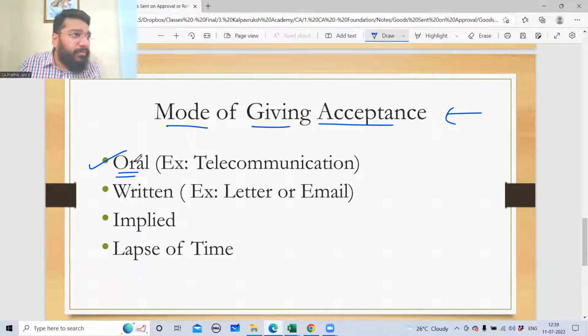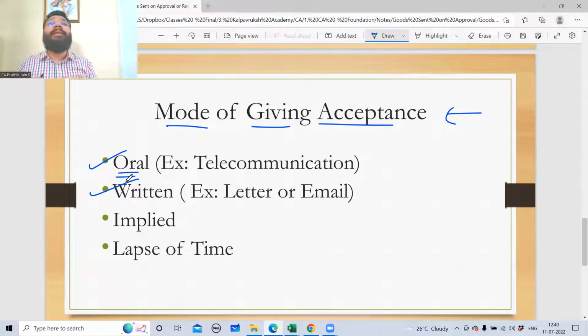Any problem in understanding this? No problem. Second is written acceptance. I'll send an email saying, my dear customer, I have sent you these goods. Within 30 days, kindly send me the acceptance. You're sending an email or a letter. The opposite party says, you sent me an email, so I'll also give you one. Why should I call and inform you?